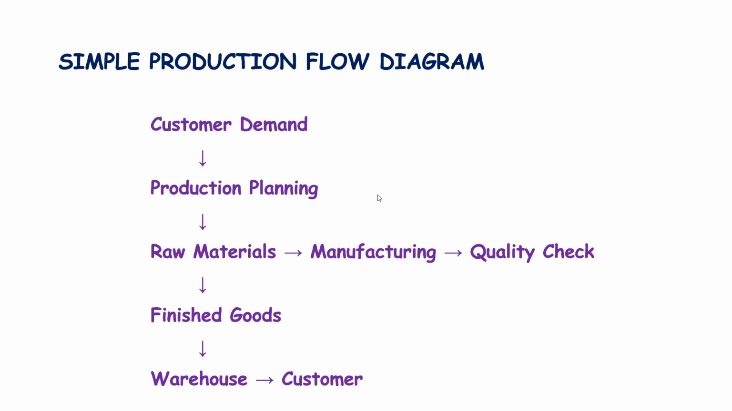See, again, I'll tell you, you can elongate it or you can minimize the steps and flows as per your understanding. But you just need to know the basics. First, customer demand, then production takes place. That is from raw materials to manufacturing, quality check. Then you'll get a finished product. Then it will be stored in a warehouse and then final delivery to an end customer. Isn't it easy?